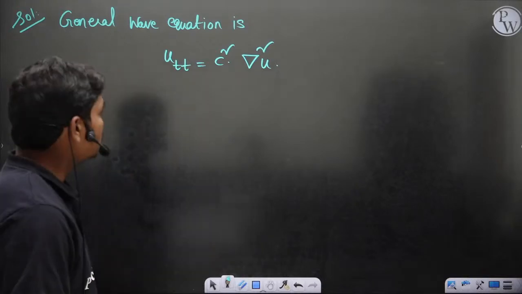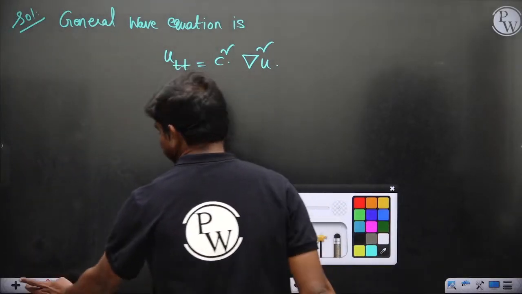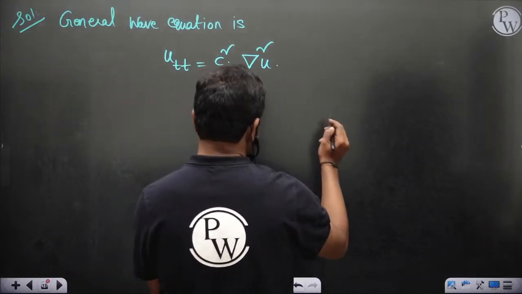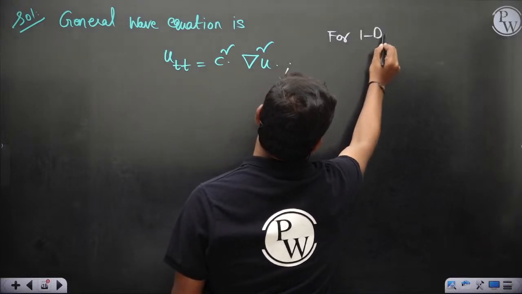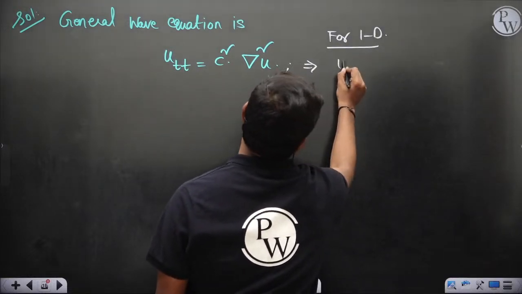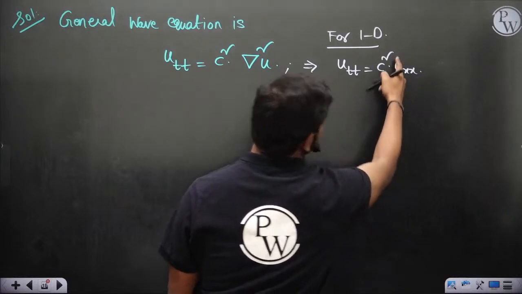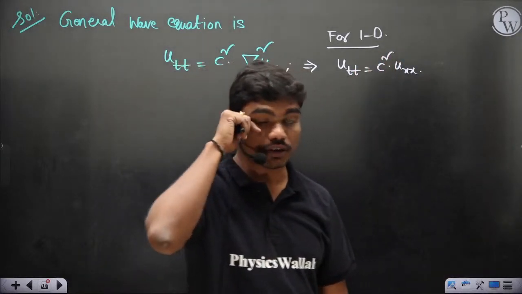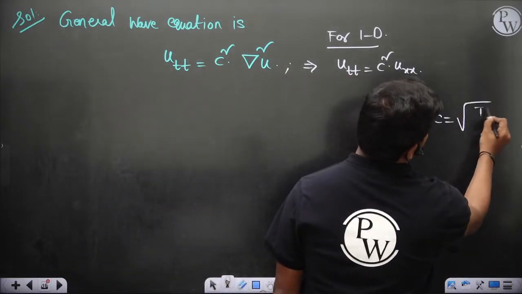Here I think they have given 1D. So for 1D, this implies u_tt is equal to some constant squared u_xx. This square is just to denote that this constant is positive, that's all. So c is a constant. In reality if you check, you will get c as square root of T divided by m.